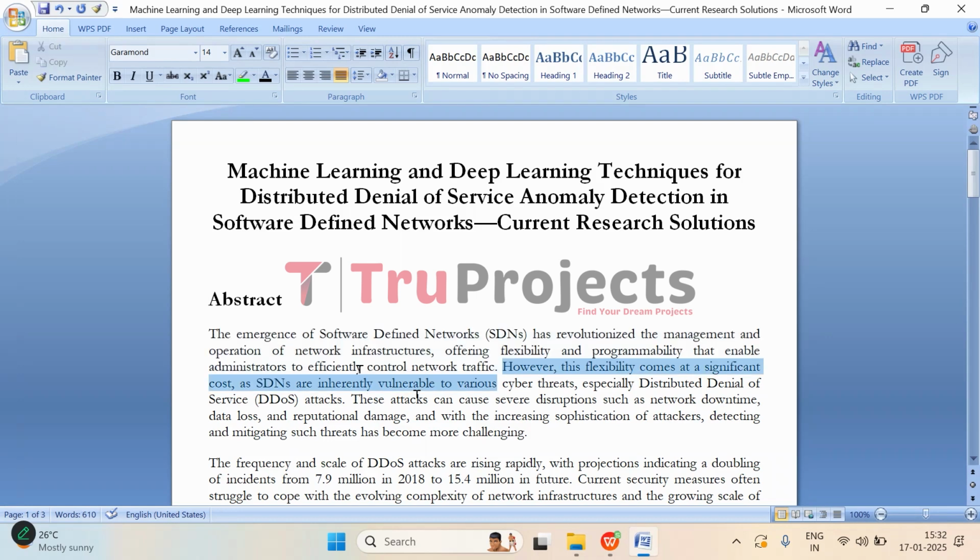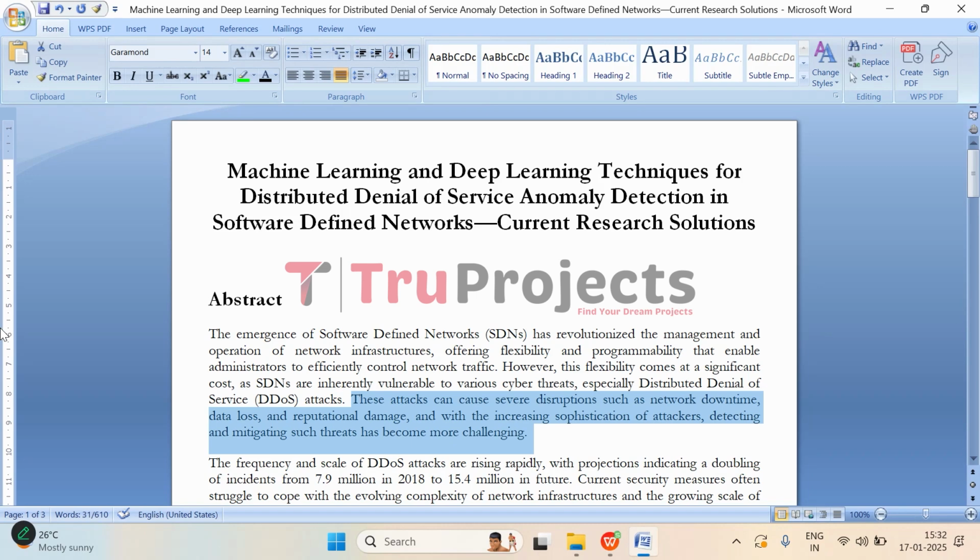of the users. However, with this newfound flexibility, there is a downside too. SDNs are more vulnerable to attacks, especially distributed denial of service, that is DDoS attacks. These kinds of attacks are designed to overwhelm and crash a network by flooding it with massive amount of traffic, which can bring everything to a halt. The result is serious issues like network downtime, loss of data, and even damage to organizations' reputation. And with the way cyber attacks are evolving these days, especially as attackers are getting more clever, detecting and dealing with these threats has become much harder.